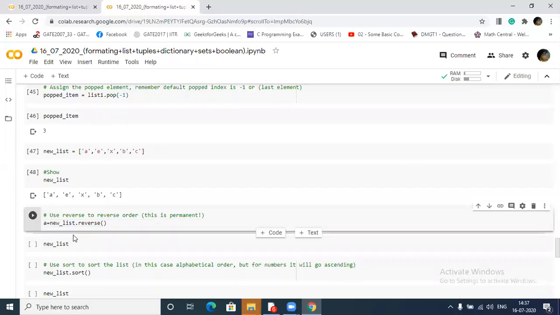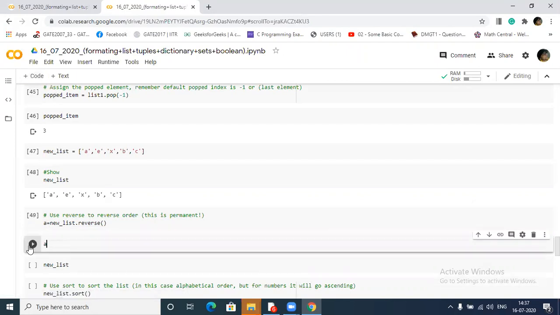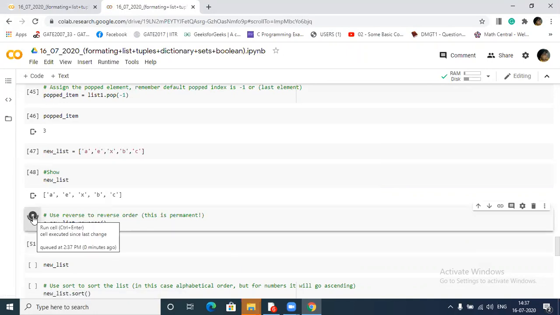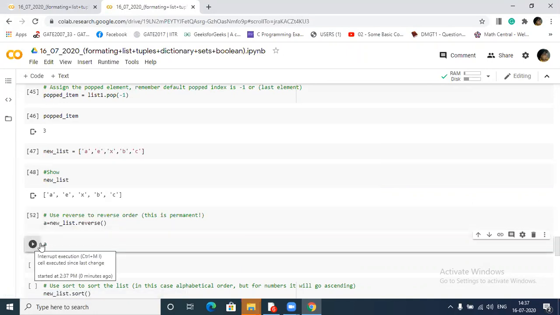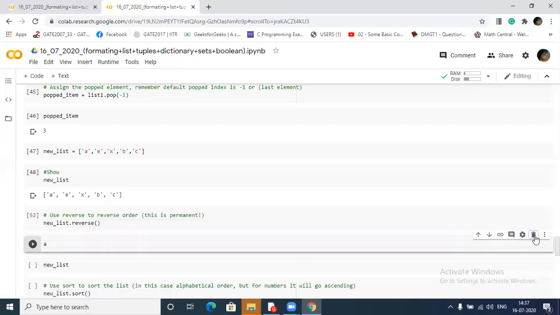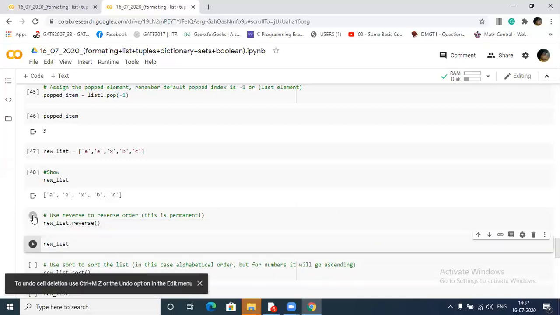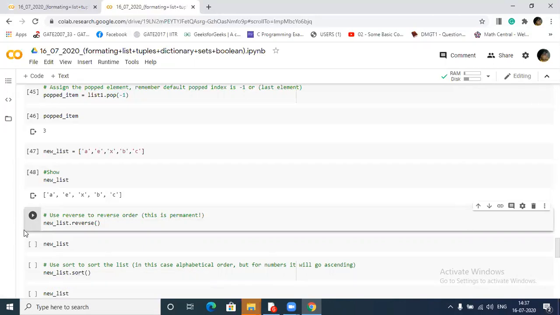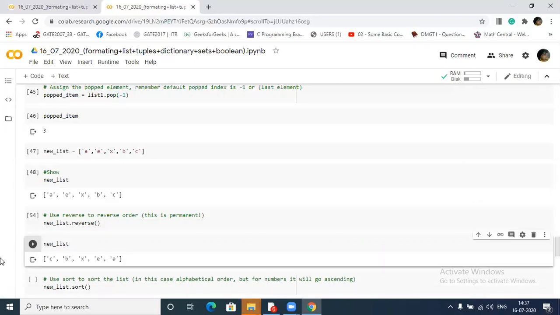Okay, and when I print this a and run this code, oh sorry, very sorry, it will just reverse the list.